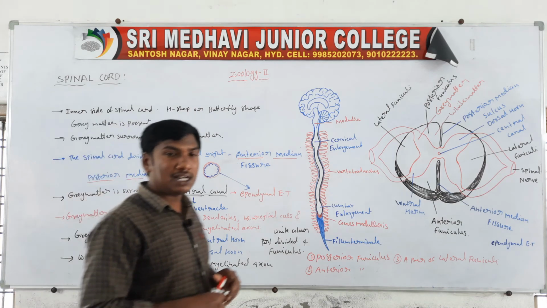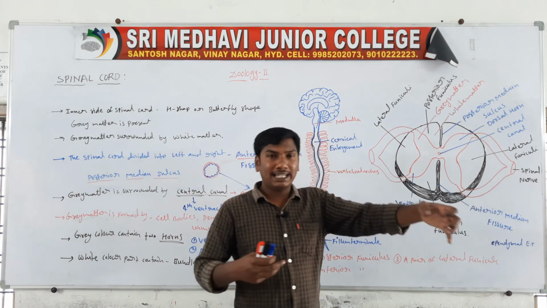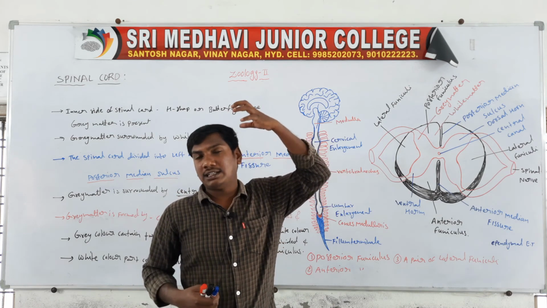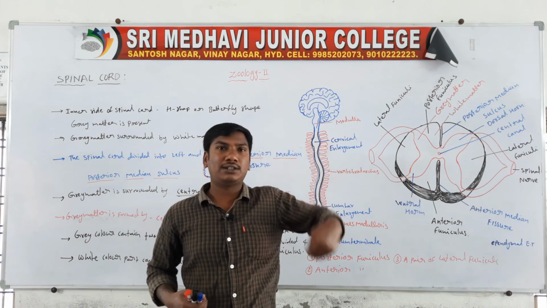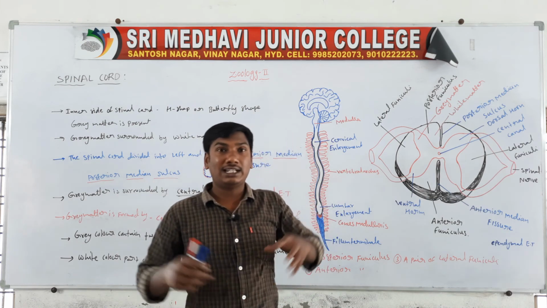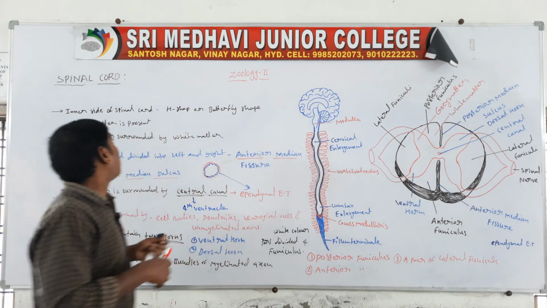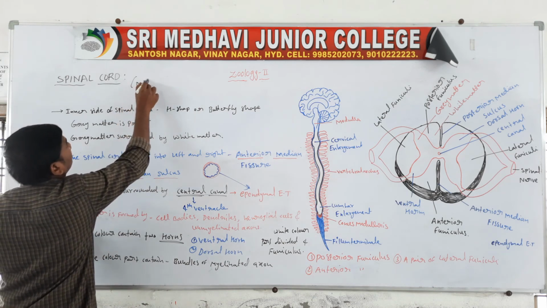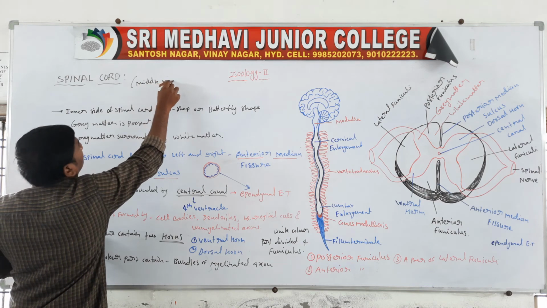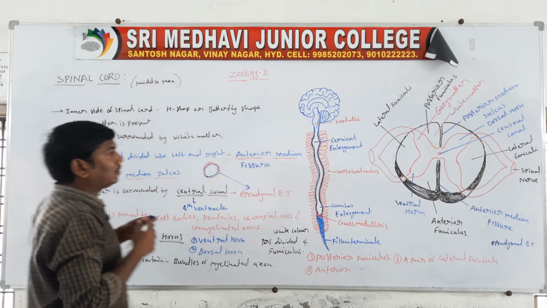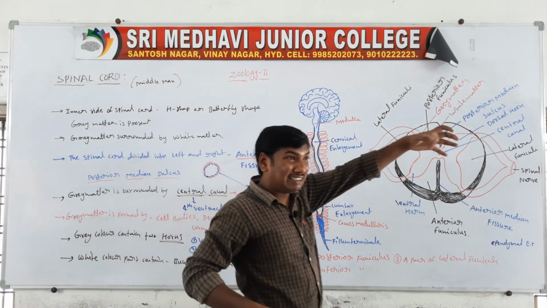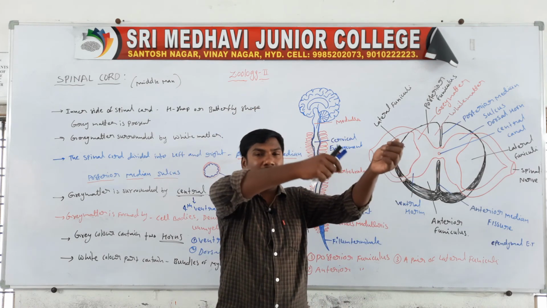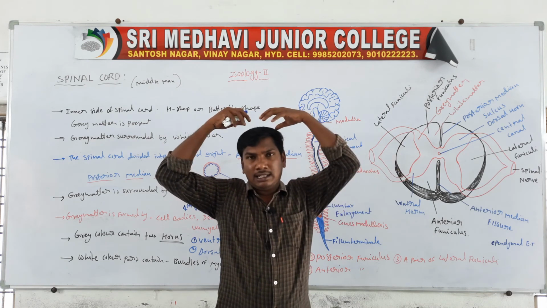Next one, the spinal cord receives the sensory impulse and sends it to the brain. The spinal cord is called the middleman of the body. The middleman means receiving impulses and sending them to and from the brain. The sensory impulse is received from the sensory area to the spinal cord.